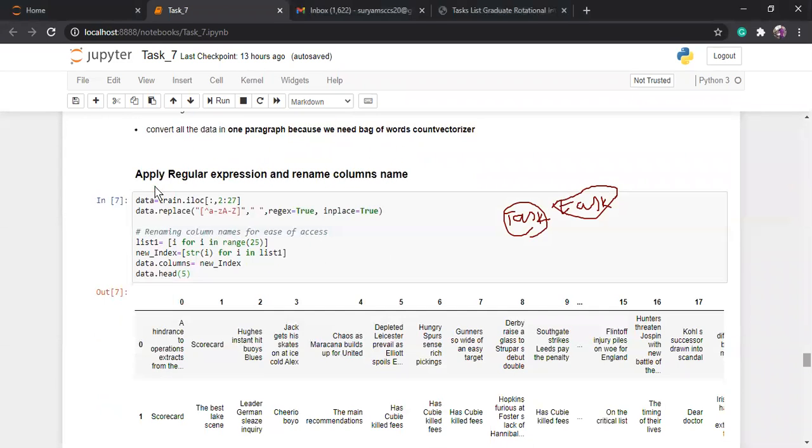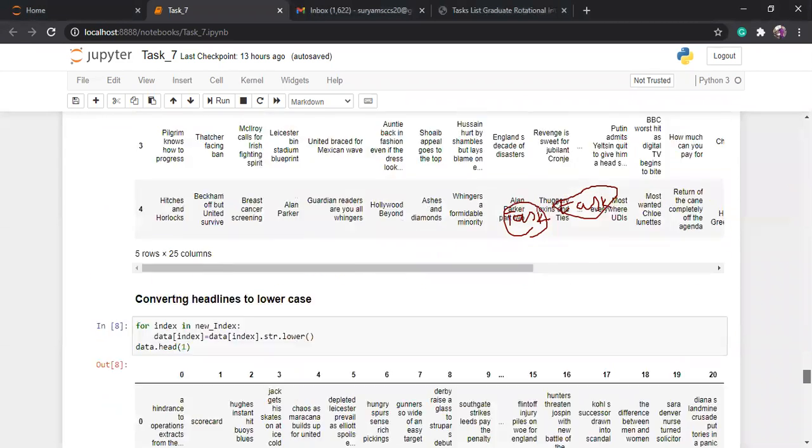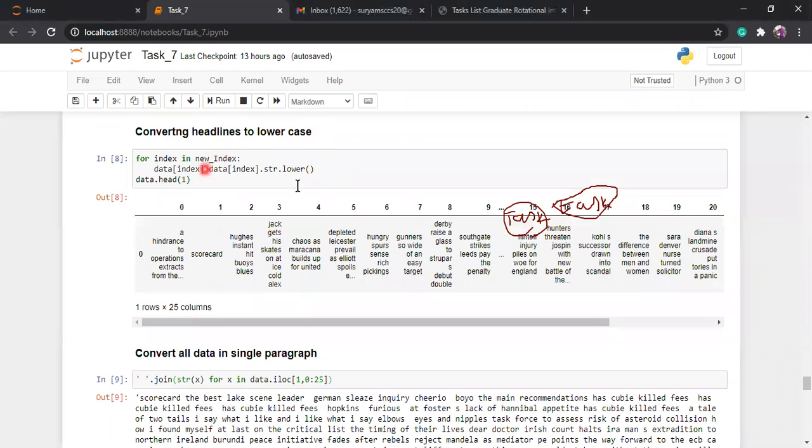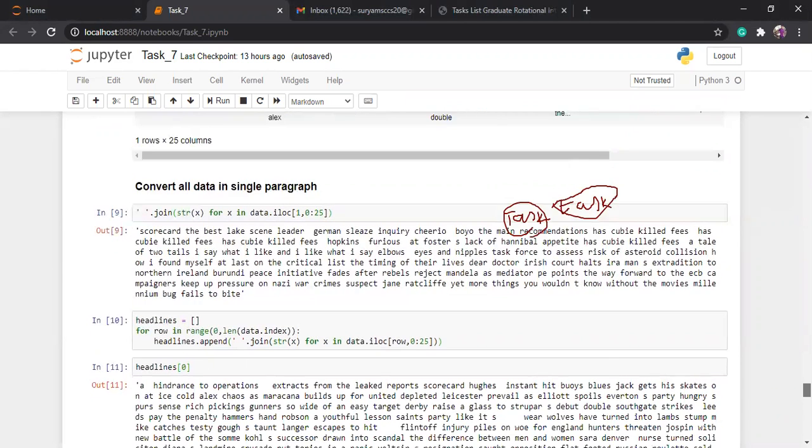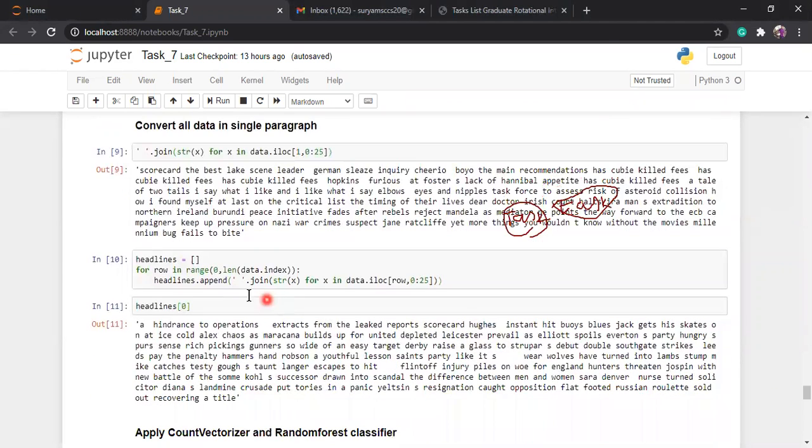Here I remove the regular expressions, rename my columns, convert all the headlines to lowercase, then convert all the data into a single paragraph. After that, I can access any row through these functions.